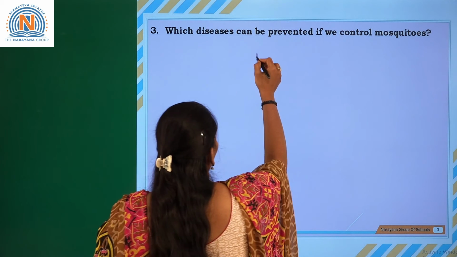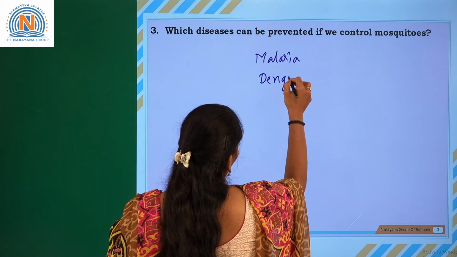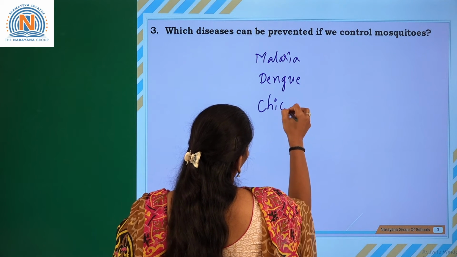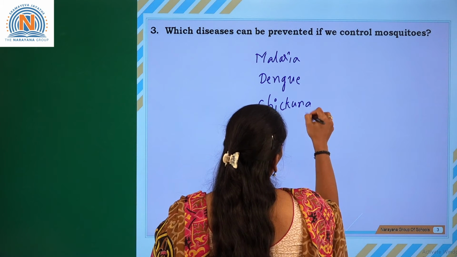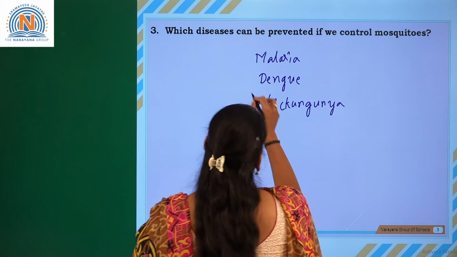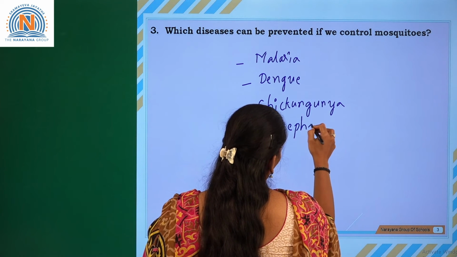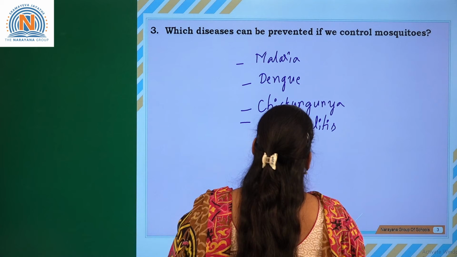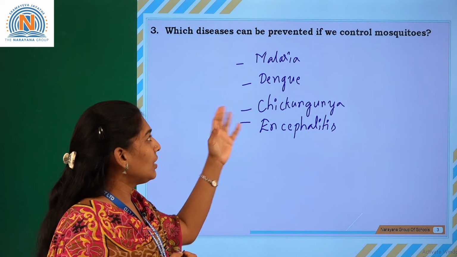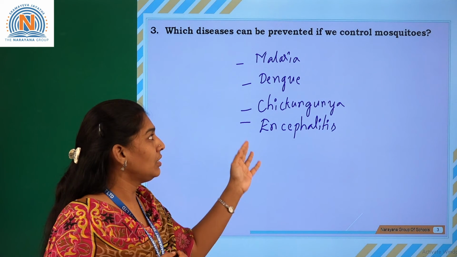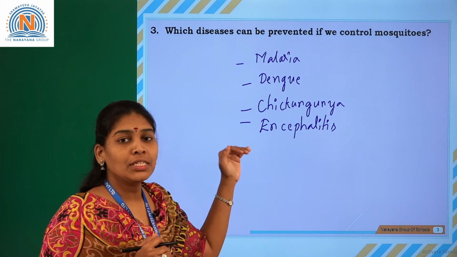For example, malaria, dengue, chikungunya, and encephalitis. Japanese encephalitis, as we can say. These are some of the diseases which we can control if we control the mosquitoes.